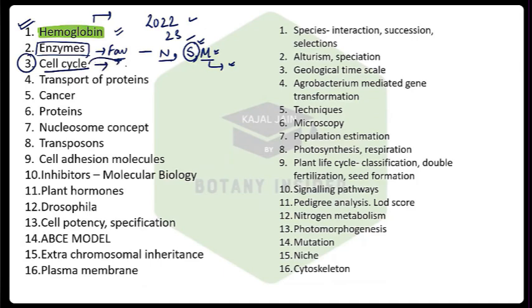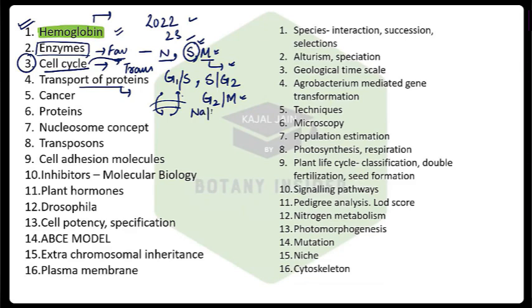Next important topic is cell cycle, again one of the most favorite topics. And from here, majorly the concept is from your transitions, that is how the G1 to S transition occurs, the S to G2 transition, the G2 to M transition. All these things are important, so do not skip this. Then you have transport of proteins, that is how protein transportation occurs from outside the cell into the cell, or vice versa. In this you have the sodium potassium pump as well. You have a number of pumps, carrier proteins, and channel proteins. All these things are important. So the fourth important topic is transport of proteins.